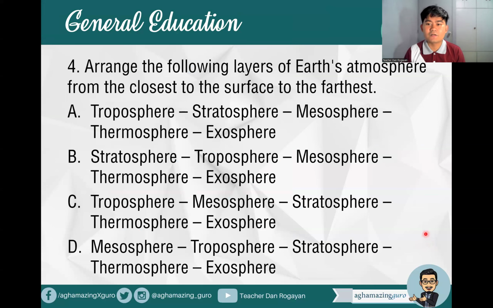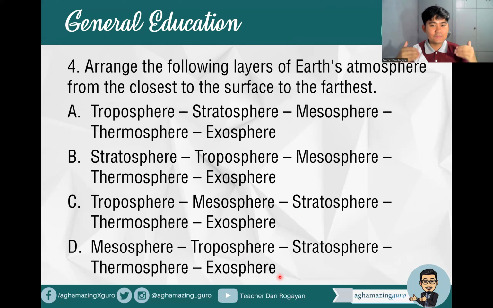Arrange the following layers of Earth's atmosphere from the closest to the surface, closest to the Earth, to the farthest. A. Troposphere, stratosphere, mesosphere, thermosphere, exosphere. B. Stratosphere, troposphere, mesosphere, thermosphere, exosphere. C. Troposphere, mesosphere, stratosphere, thermosphere, exosphere. Or letter D. Mesosphere, troposphere, stratosphere, thermosphere, exosphere. Okay? So you know very well that the closest layer on Earth is what? That's correct.